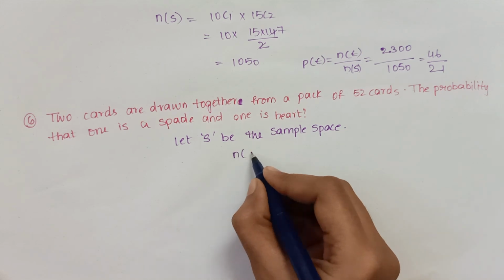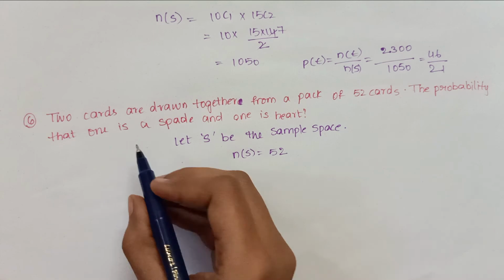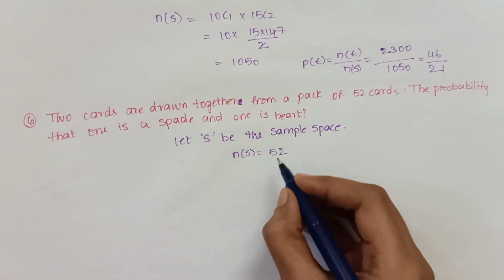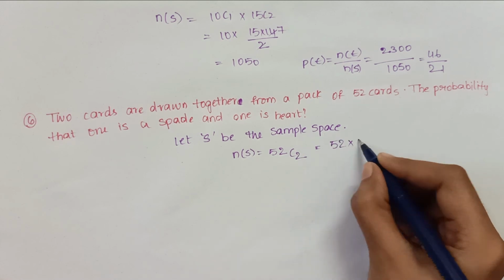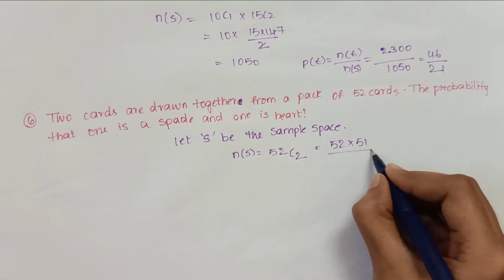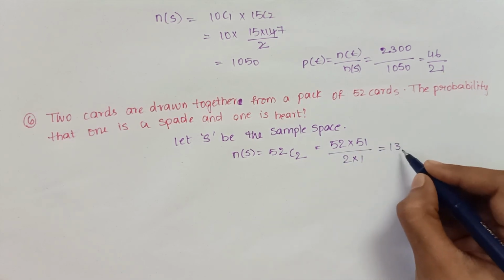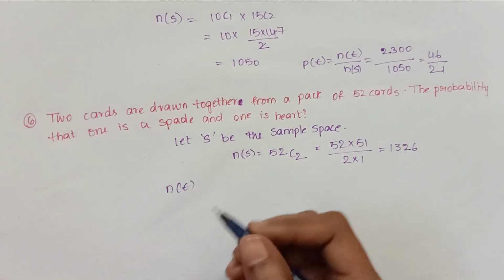Total 52 cards, and we want to take 2 cards, so 52C2, which is 52 into 51 by 2 into 1. If we calculate, we'll get 1326.